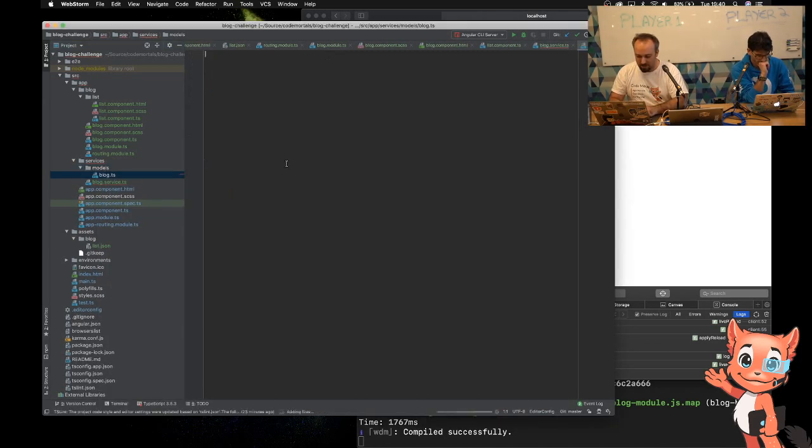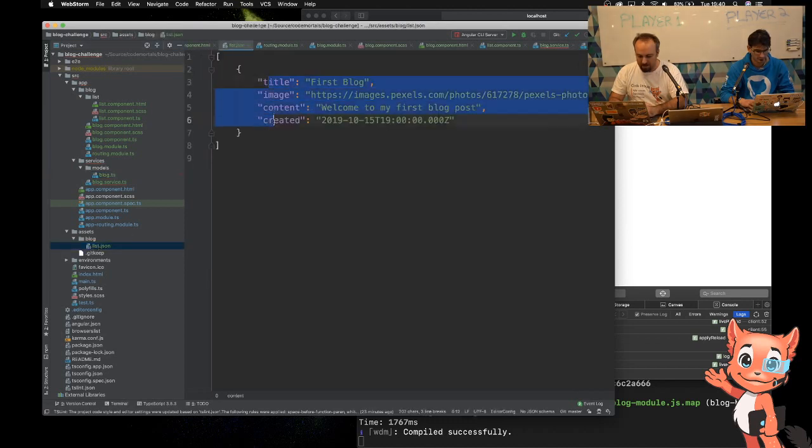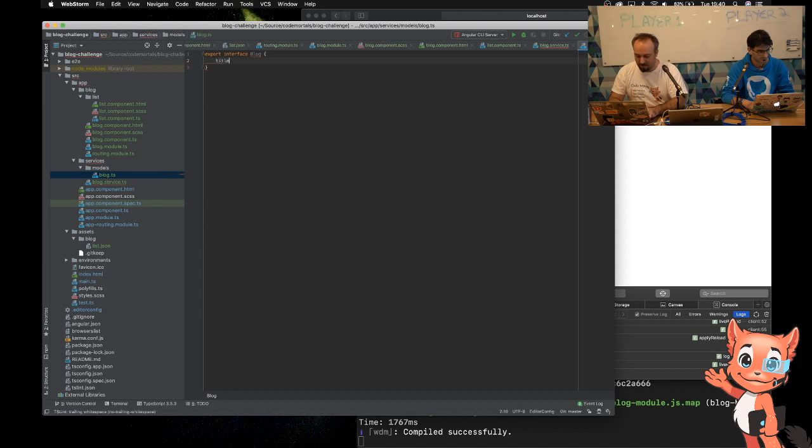So I've got a blog.ts, so I need to export an interface called Blog. And now based on what I put in my JSON here, I want to have these things available. So I've got title, image, content, and created. So I can put those in: title, which is only a string, content, which again is going to be a string. So this is just defining something that I can use really. Image again is a string, and created is a date.